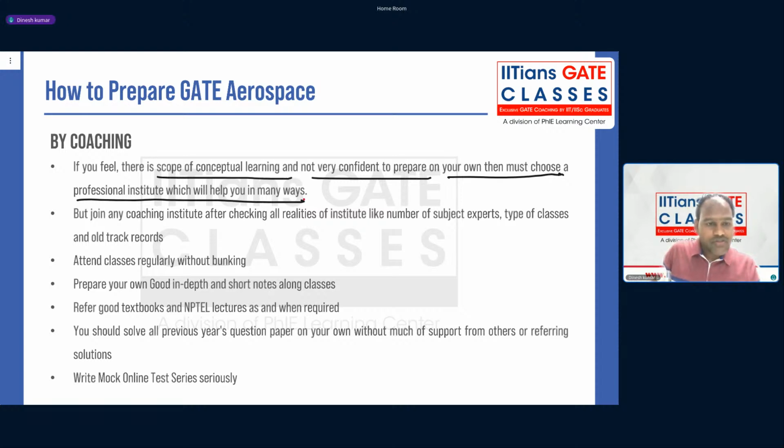Before joining any coaching institute, including IGC, you should do all the checks and balances, like who is teaching, how many faculties they have, how they are going to cover the syllabus, which faculty will be teaching what, and their past track record. Because your life will not end with just GATE. Beyond GATE, there are also several PSU exams and interviews for PSUs, so see how capable that institute is of providing